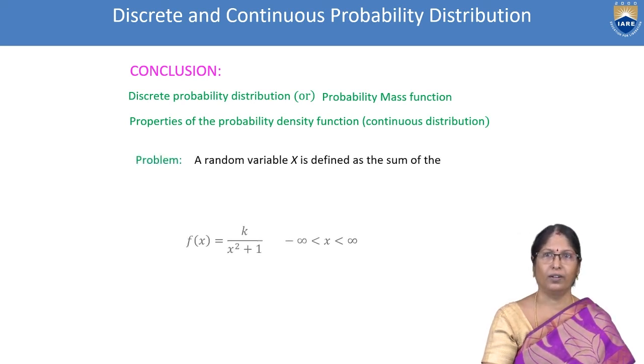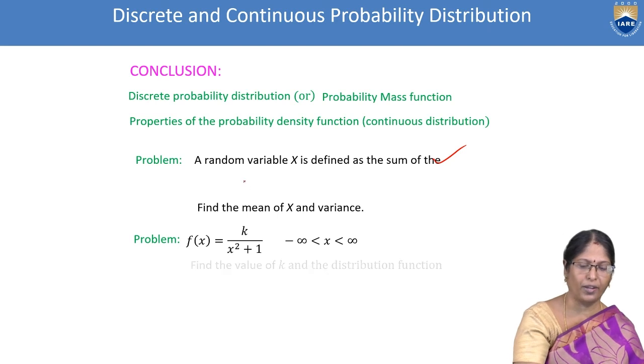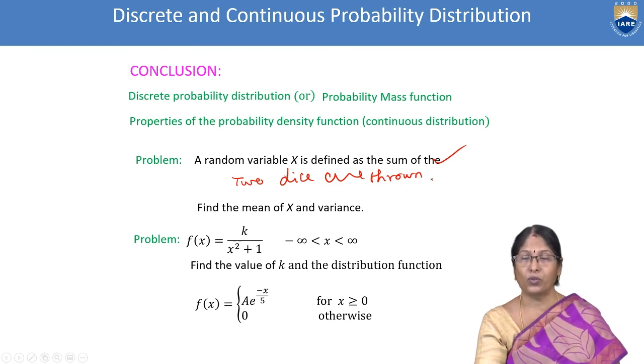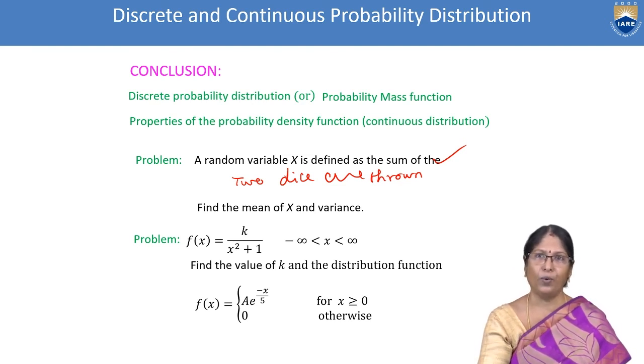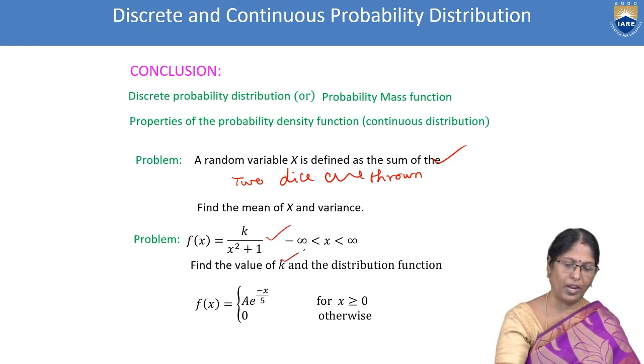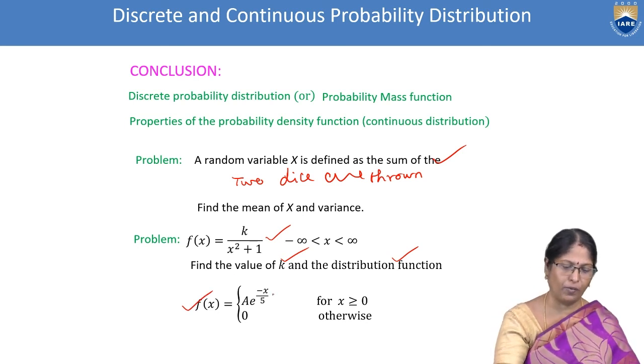One problem, the sum of two coins, two dice are thrown and we found mean and variance. And this function we have taken and we determined the value of k and the distribution function, that is the cumulative distribution function, we got it.